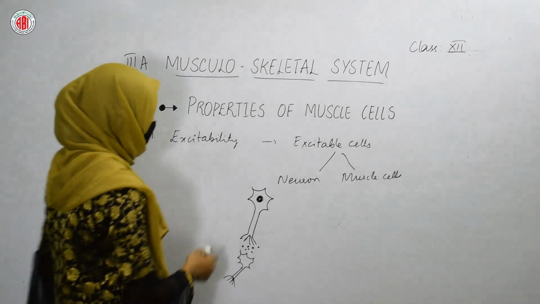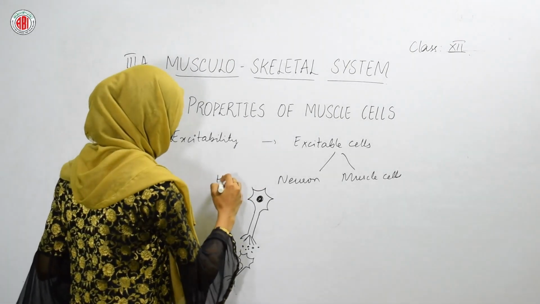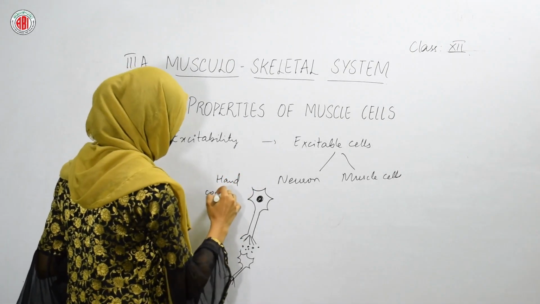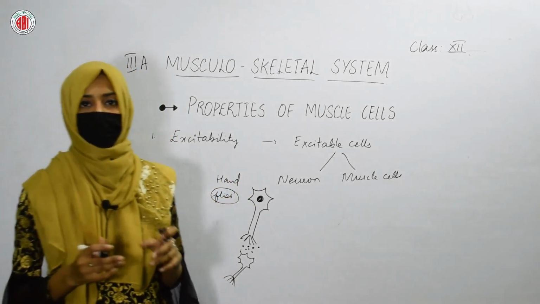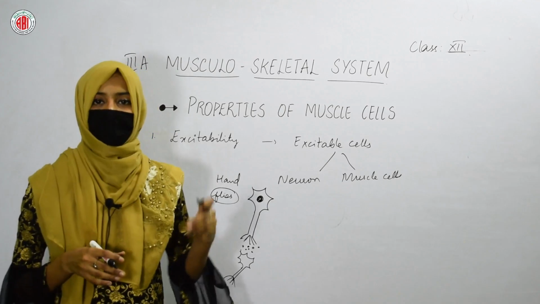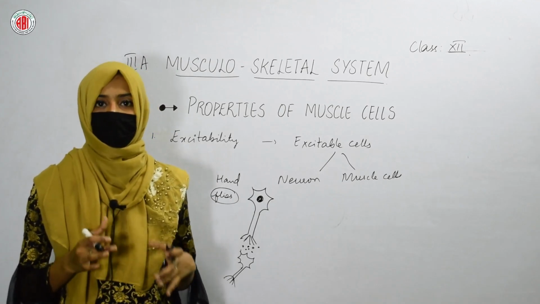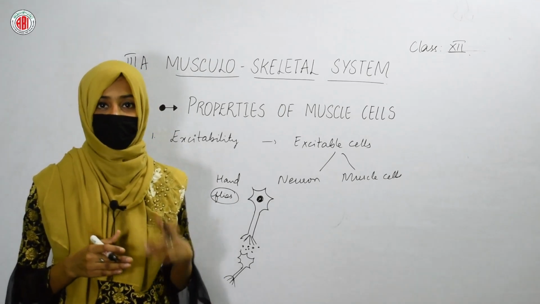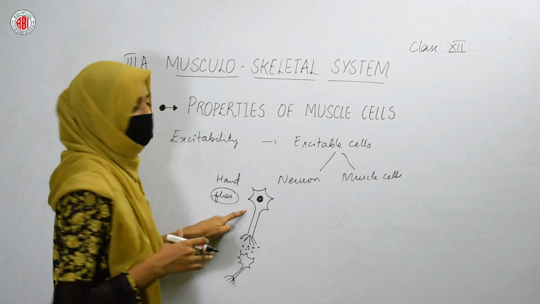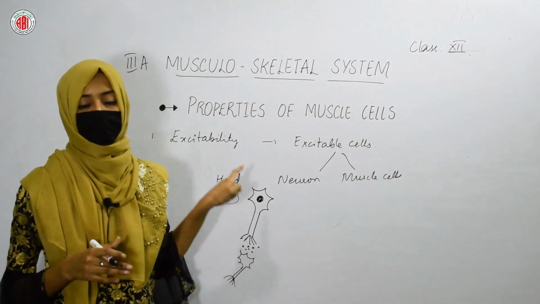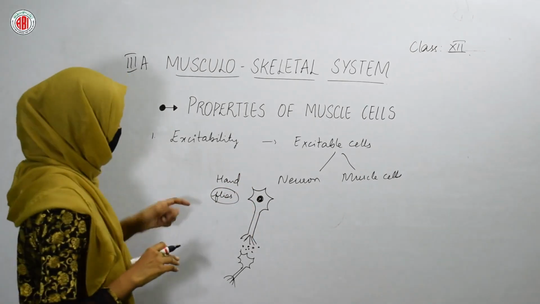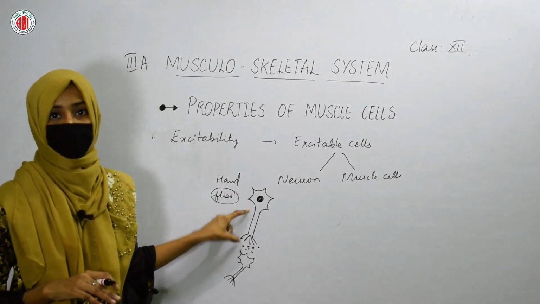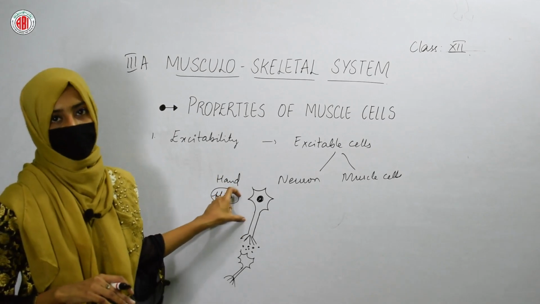For example, if a cockroach or a fly comes and sits on your hand, you can sense that a fly is sitting on your hand. This is how the sense of feeling is generated by the signals of these nerve cells. So neurotransmitters are the chemicals released by these nerve cells due to their excitation.